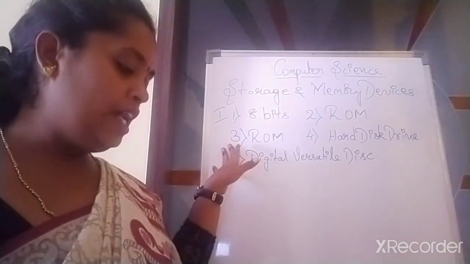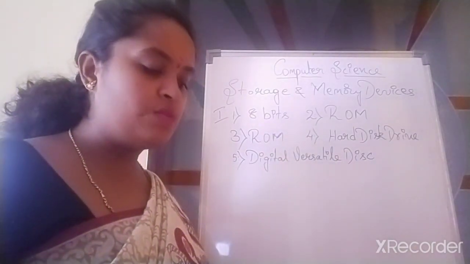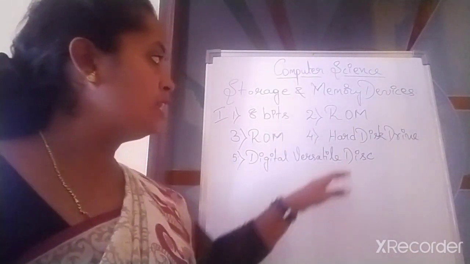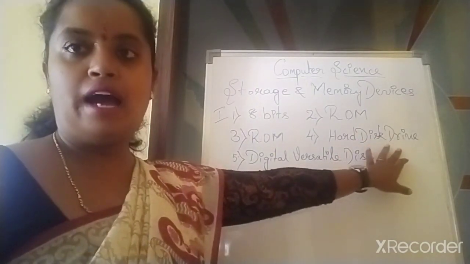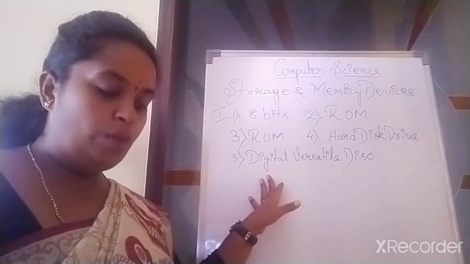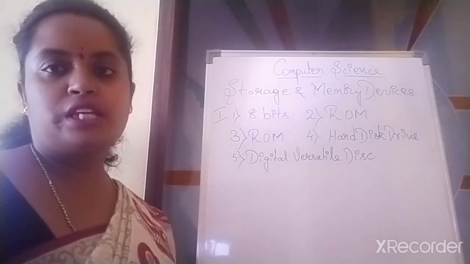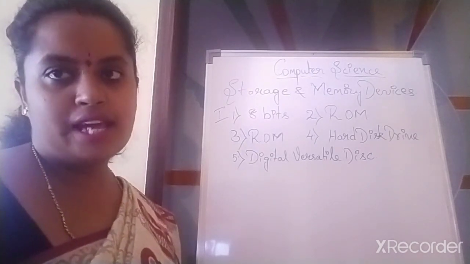Option A, ROM, read-only memory. Fourth one, which has the highest storage capacity? Hard disk drive. Fifth one, the full form of DVD is option A, digital versatile disk.